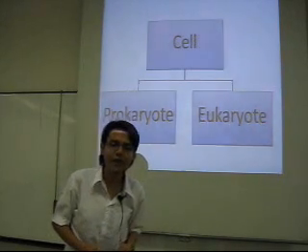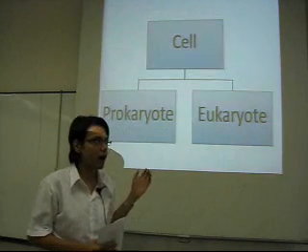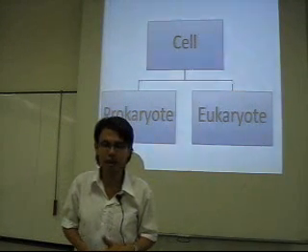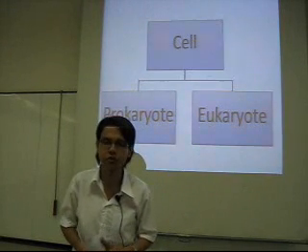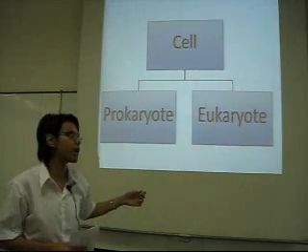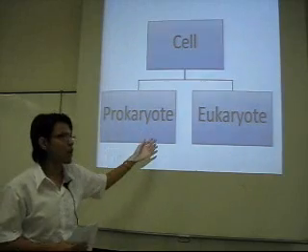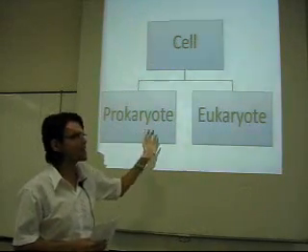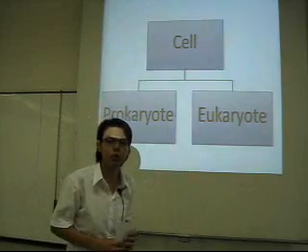I already informed you about the cell theory, and now I would like to tell you how many types of cells there are. The cell can be divided into two types. First, prokaryote, and second, eukaryote. What is the difference between these two groups?